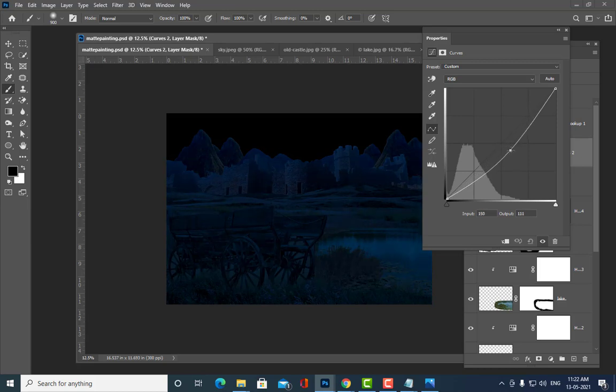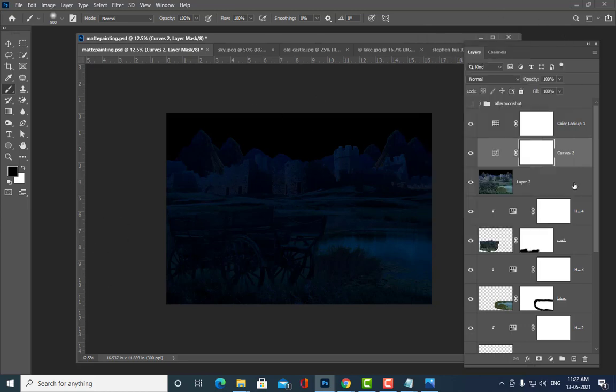See, so now it is looking very dark. Okay, don't keep it too dark, because if you keep it too dark, you will not be able to see the objects. Right. So now it is looking like a night scene. Okay. Now to make it more interesting, what I am going to do is get the stars and moon. So I will put stars and moon also.